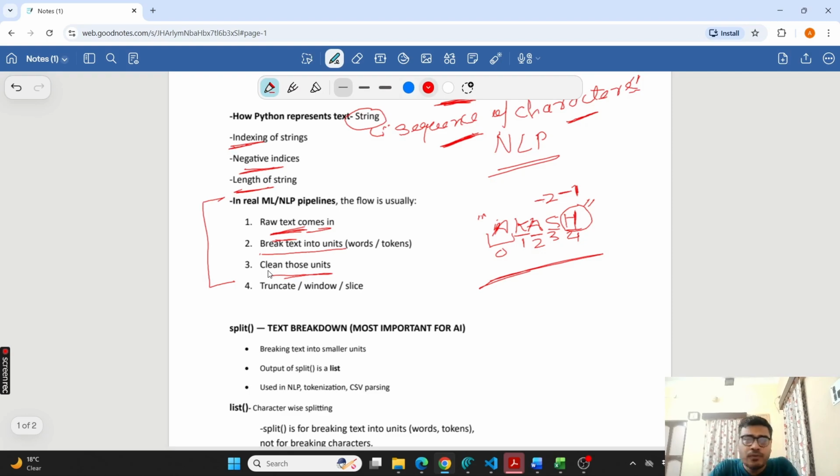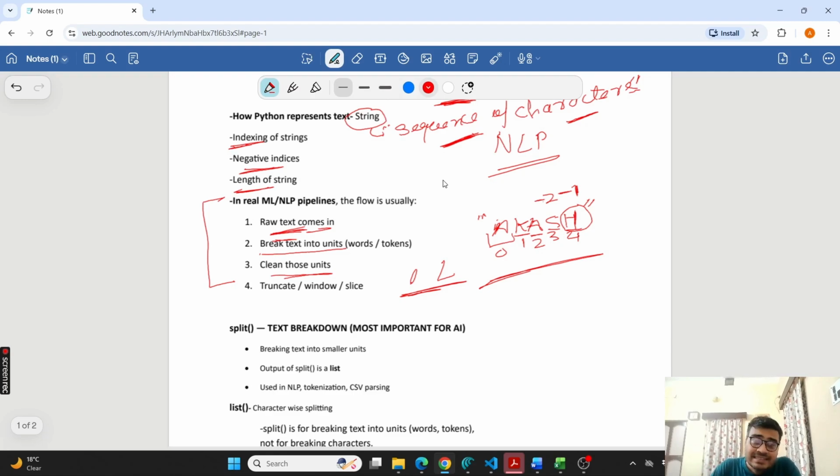Suppose we need to make all letters small case, because for AI it doesn't matter. For AI, small case and capital case are the same. If I write small l or capital L, they are the same for AI, even the meaning is the same. So we always try to have the same case for all letters. We make all letters lower case. That is one of the parts of cleaning. In this way, we do a lot of things in cleaning.